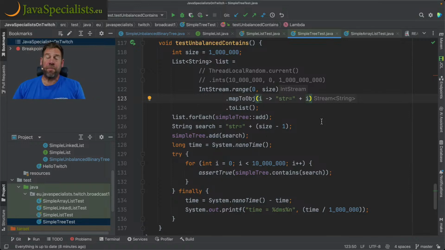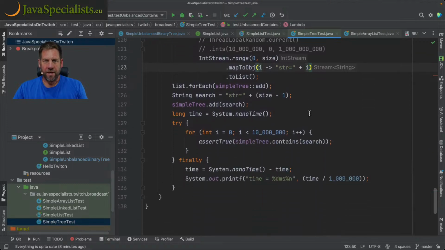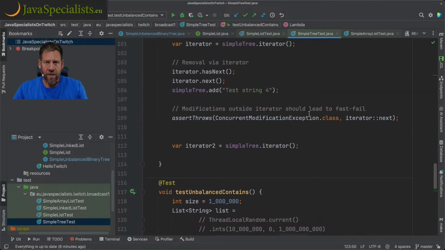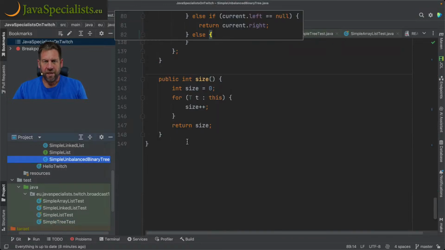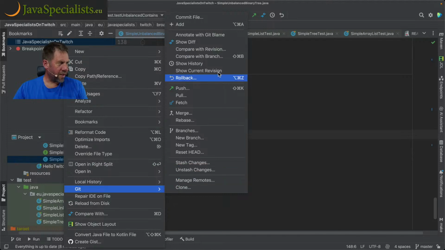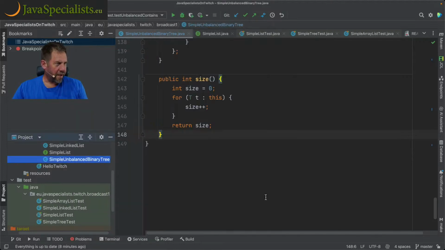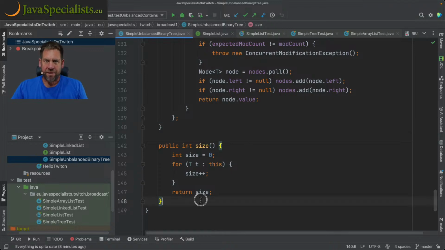I confirmed that by writing a method for calculating the depth. So if I print out the depth over here, let's go back to the tree, and let me just undo that. I want to get back to the original. So this is what we rolled it back to. Okay, that's what we started with. And what I'm going to do is add a method over here.